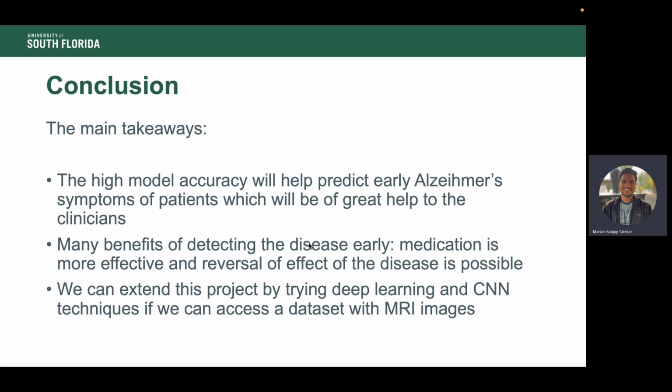In conclusion, the high model accuracy will help predict early Alzheimer's symptoms more properly. Many benefits of detecting the disease early include that medication is more effective and the effect of the disease might be reversed. We can obviously extend this project by trying deep learning and other CNN techniques if we can access a dataset with MRI images. These are our sources.